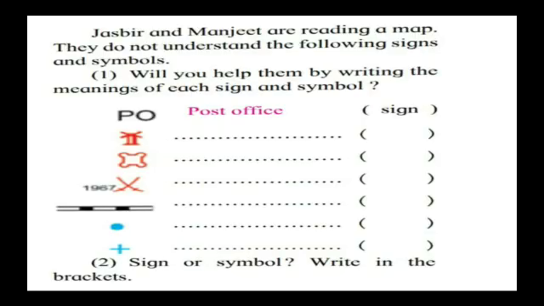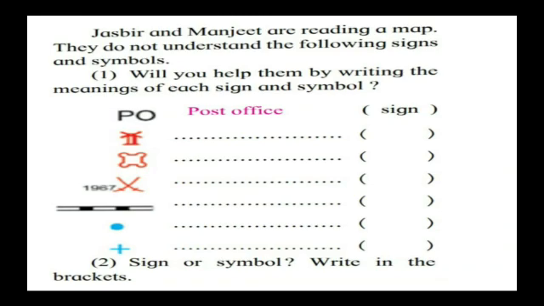Now moving on to the next, this Use Your Brain Power is given on page number 43. You have to write this down with a pencil in your textbook. Jasbir and Manjeet are reading a map. They do not understand the following signs and symbols.